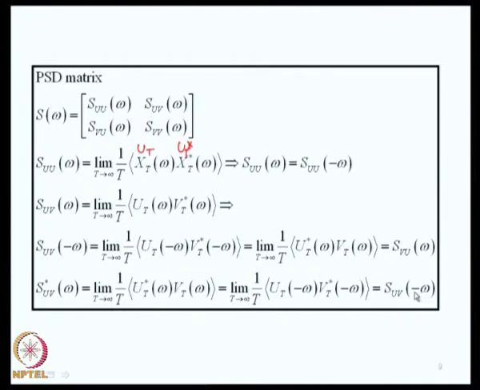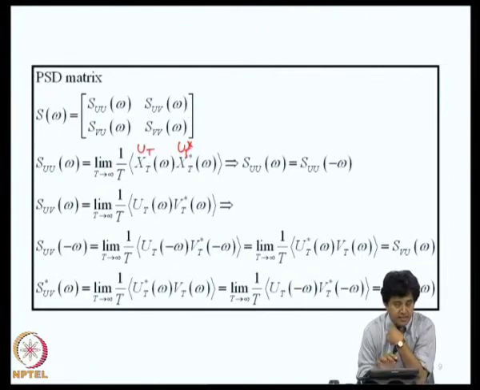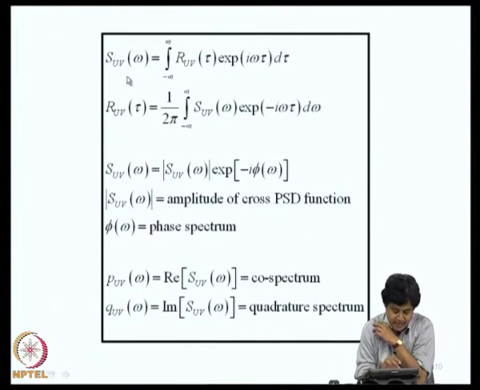The point that you have to notice is SUV of omega, which is a cross power spectral density function, is a complex valued function. It has a non-zero real part and a non-zero imaginary part. You can show that this indeed is the Fourier transform of the cross covariance function. We were assuming mean to be 0, therefore, there is no distinction between cross covariance and cross correlation function. So, this is cross correlation because mean is 0. This is a Fourier transform pair constituted by SUV of omega and RUV of tau.